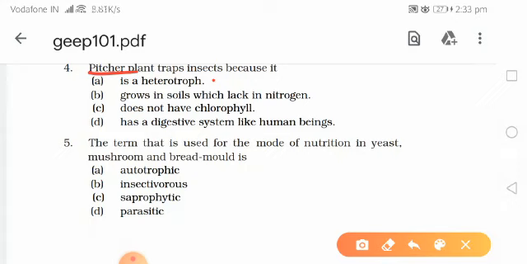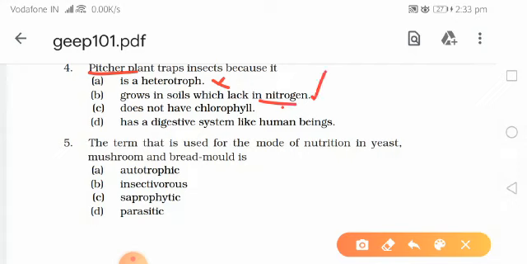It has chlorophyll, it performs photosynthesis, so it is not a heterotroph. This option is wrong. Next, grows in soils which lack nitrogen. I told you that yes, insectivorous plants grow in soils which lack nitrogen. So yes, this is correct.